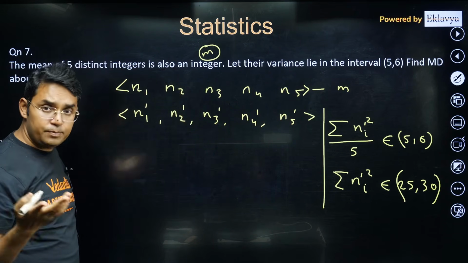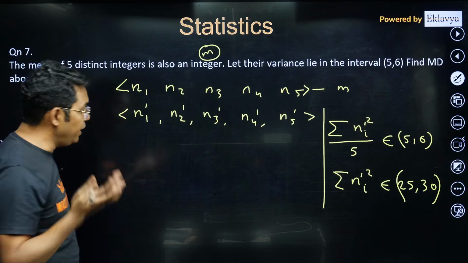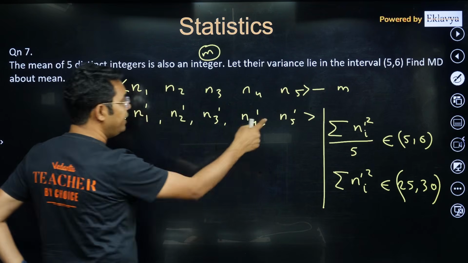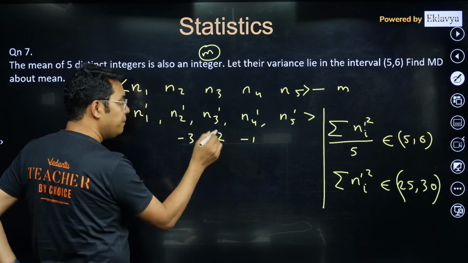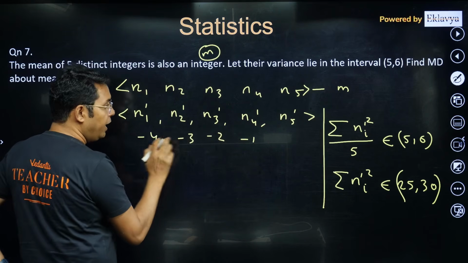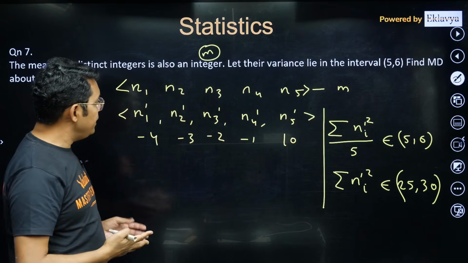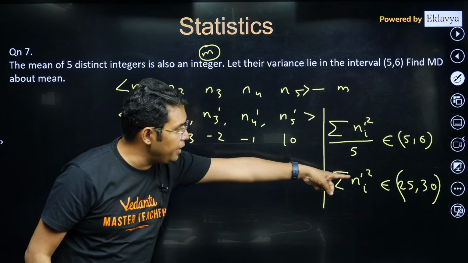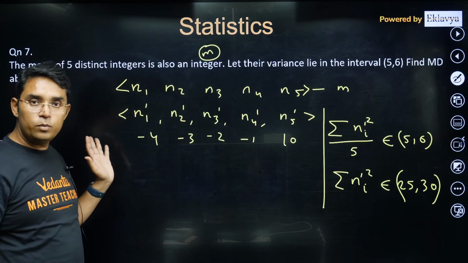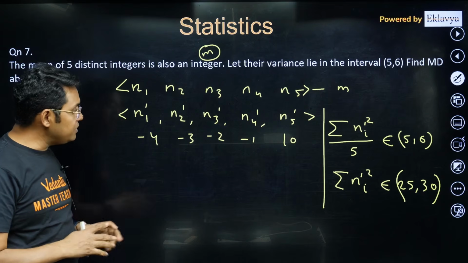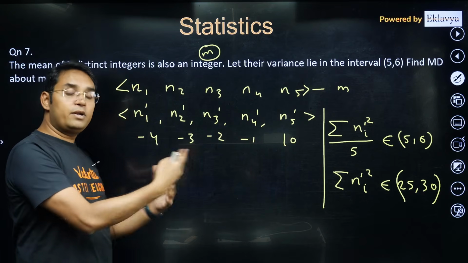Okay, so there can be a possibility that just one integer is positive and the others are negative. If that is so, because all the integers are distinct, the negative values have to be at least -1, -2, -3 and -4, and to make the sum 0 the positive one has to be 10. Then obviously the sum of their squares cannot lie in 25 to 30, because 10 square itself is 100. I hope that is clear. Which means we cannot have one positive and the rest negative, or only one negative and the rest positive.